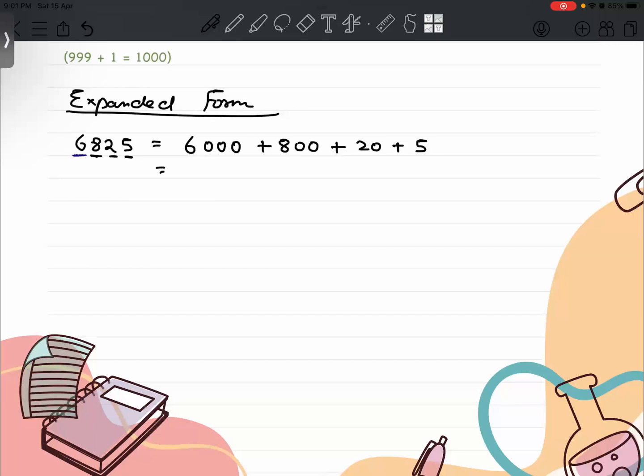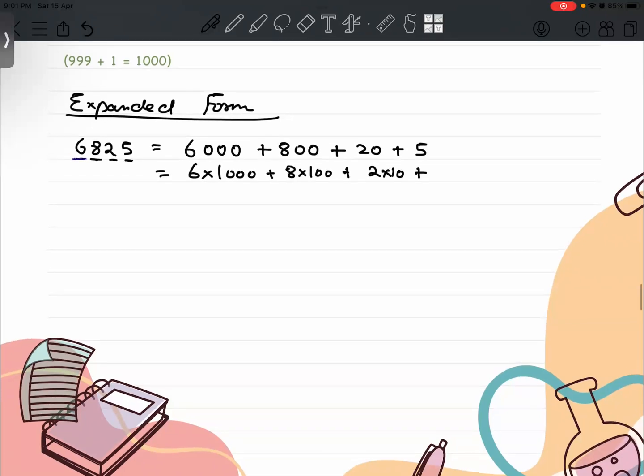Further, we can write it like this also: 6 multiplied by 1000, plus 8 multiplied by 100, plus 2 multiplied by 10, plus 5 multiplied by 1. That's how to expand the number.